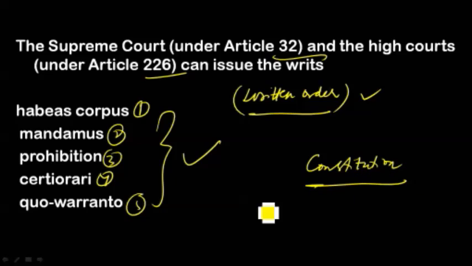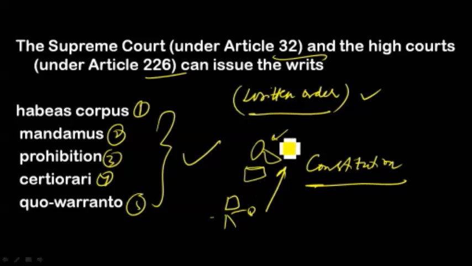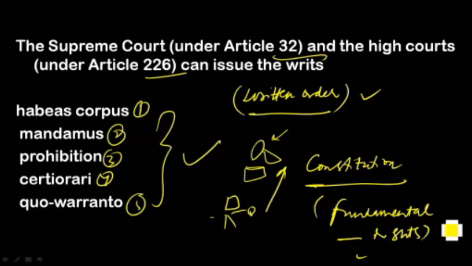For example, if the government or public enforcement agencies arrest any person without any valid reason or with some ulterior motive, then the person can approach the Supreme Court by filing a writ petition, that is habeas corpus, questioning the arrest by the government. This is his fundamental right provided in the Constitution itself. So this is a simple example to show you the importance of this writ petition in enforcing fundamental rights and protecting them from being violated.